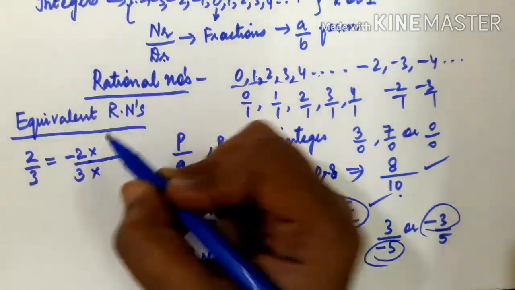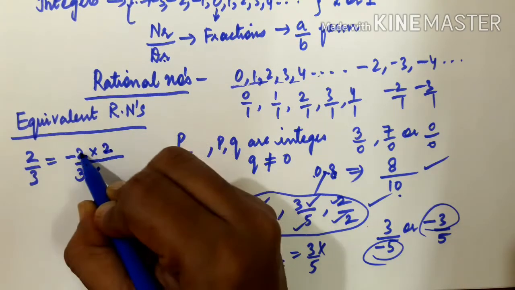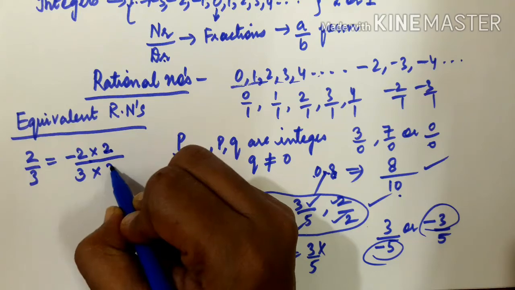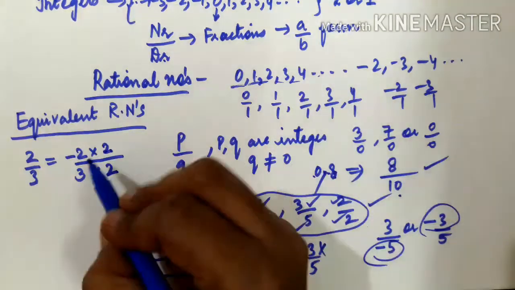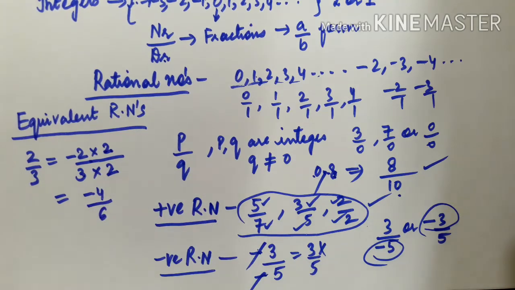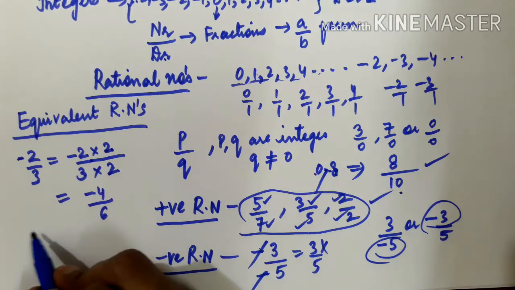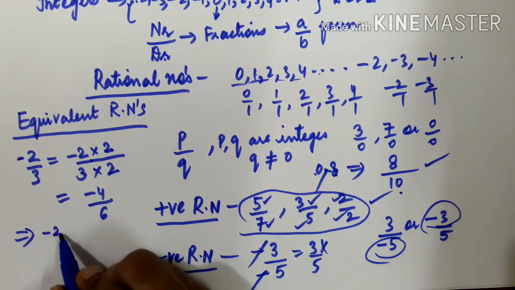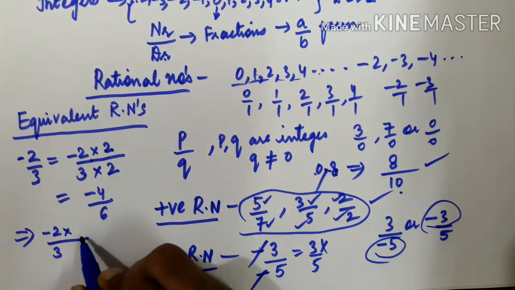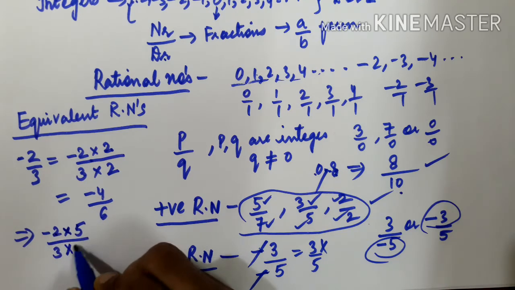Suppose I take the number 2, and I multiply it with the numerator as well as with the denominator. So 2 2s are 4, that is minus 4, 3 2s are 6. Now, once again starting from minus 2 by 3, in the second step I take 5, and multiply the same number with the numerator as well as the denominator.